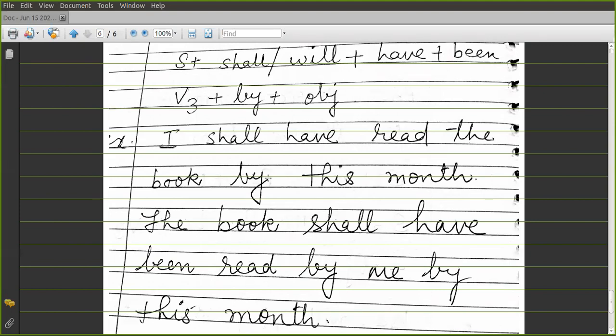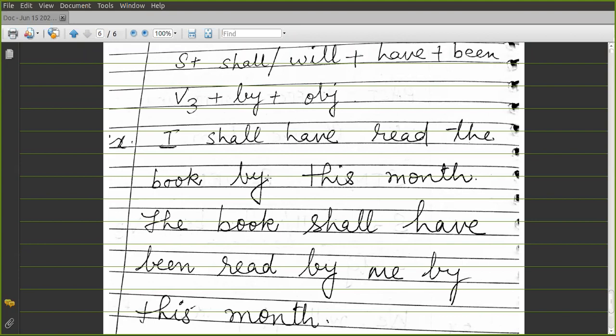V3 is common in all the passive structures. In all the passive structures, you only use the third form of the verb, that you have to remember. Then you have to remember that in all the continuous tenses, you will use the word being. Then in all the perfect tenses, been.